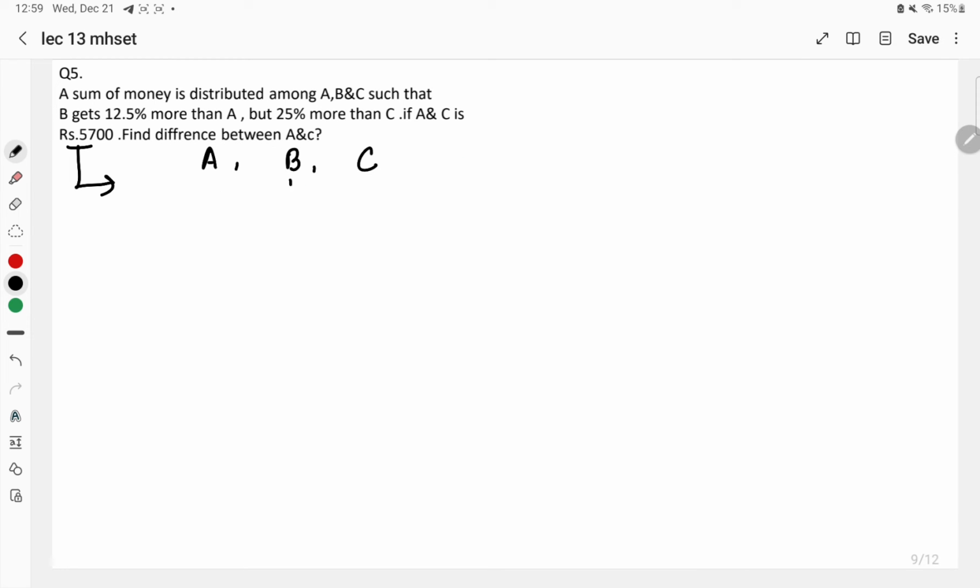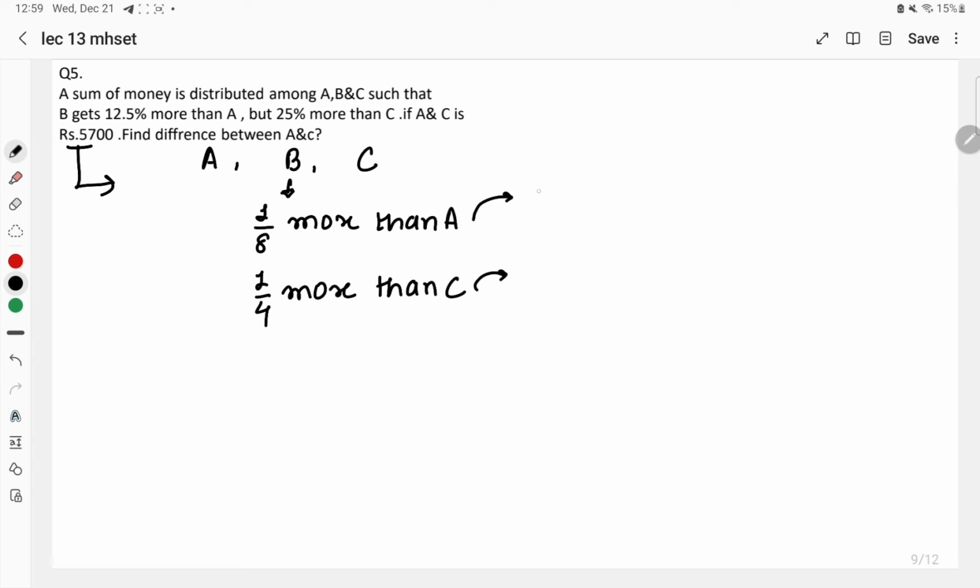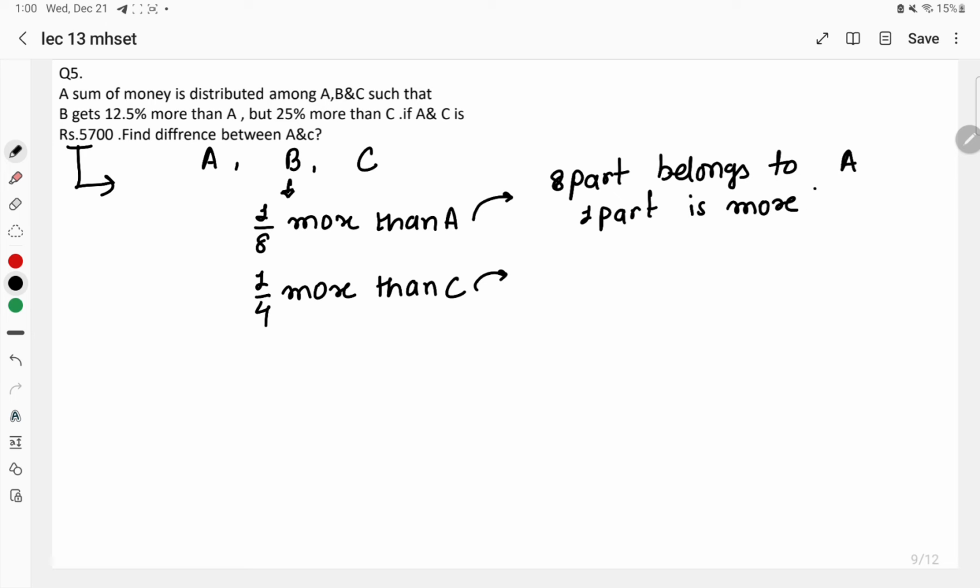So money for B is 1 by 8, that is 12.5% more than A, and it is 1 by 4 more than C, that is 25% more than C. So what this exactly means is that 8 parts belong to A and 1 part is more to B. It means 8 plus 1 is equal to 9 parts.